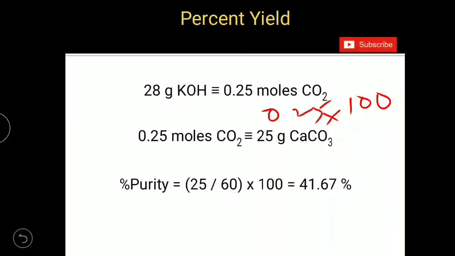But what is the mass of CaCO3 given? 60 grams. Out of 60 grams, only 25 grams is pure. The remaining is impurities. So how will you get the percentage purity? 25 is the actual mass of CaCO3 divided by the theoretical mass of CaCO3, which is 60. So 25 by 60 into 100. You will get 41.67%. So this is how we can solve questions related to percentage purity or percent yield.